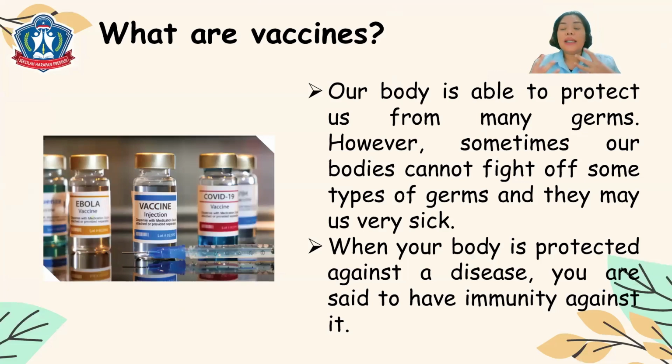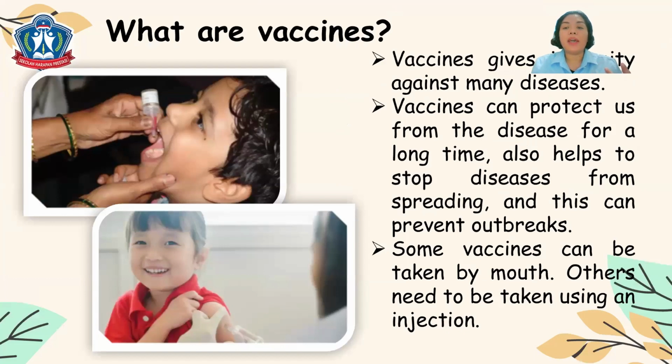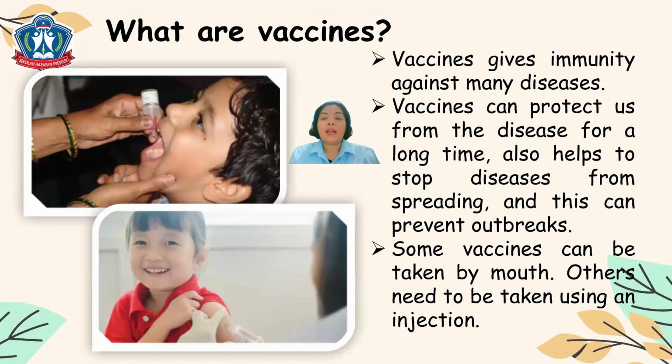So we need something that makes our body immune to a certain disease. Yes, our body has something inside that can fight off some types of germs. However, there are some germs that our body cannot fight. So we need something that will fight against the disease that will come to our body, and that's why we have vaccines. Okay, take a look here.